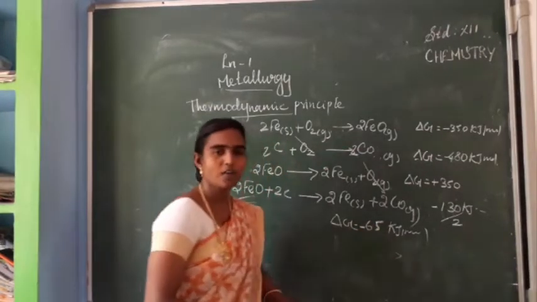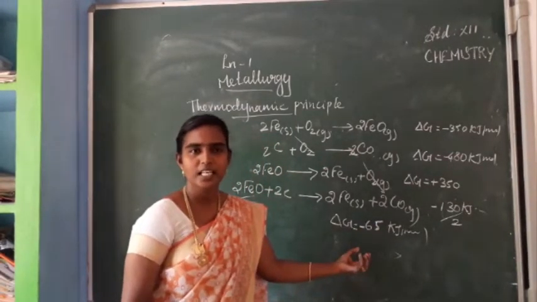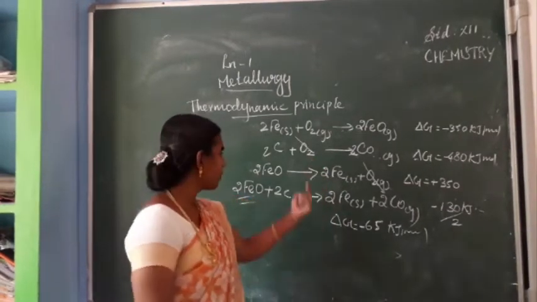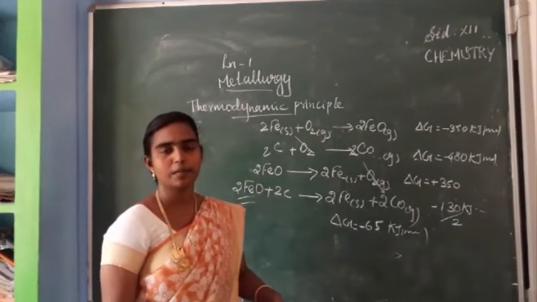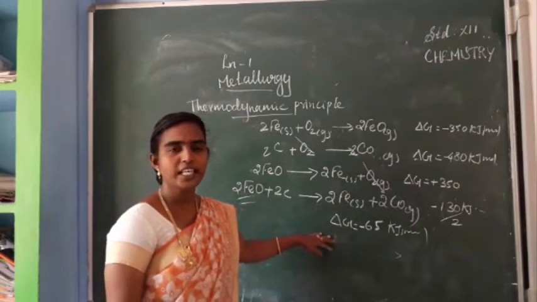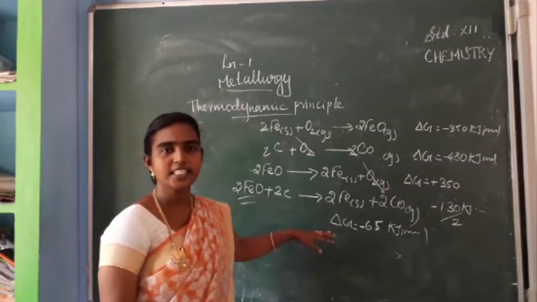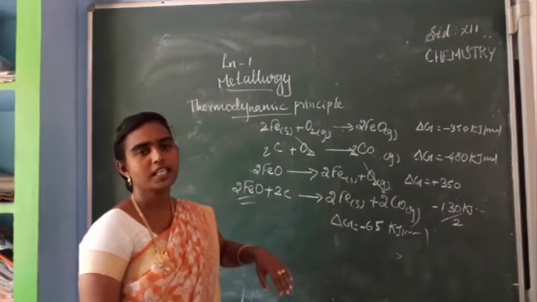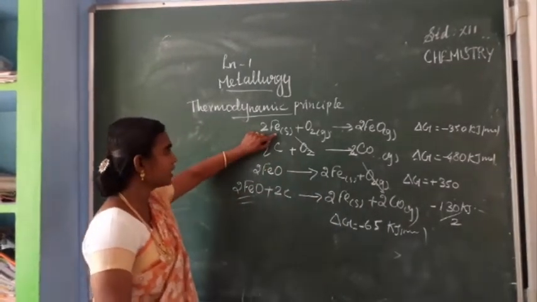So only a small value, minus 65, you are getting for the decomposition of one metal oxide by using the reducing agent carbon. Okay. So we can expect this reaction's delta G is getting a negative value. So this reaction is feasible one. Is it clear? So once again I am explaining the metal solid.